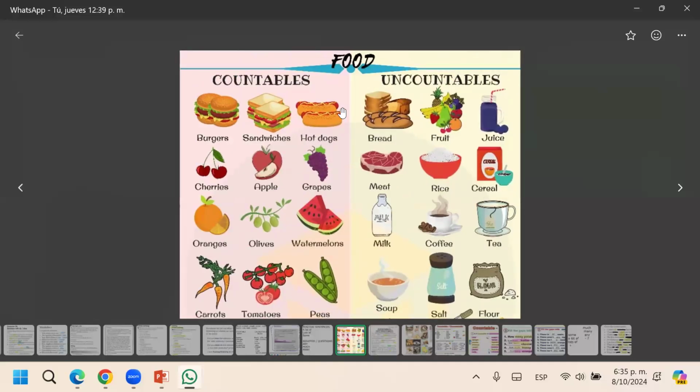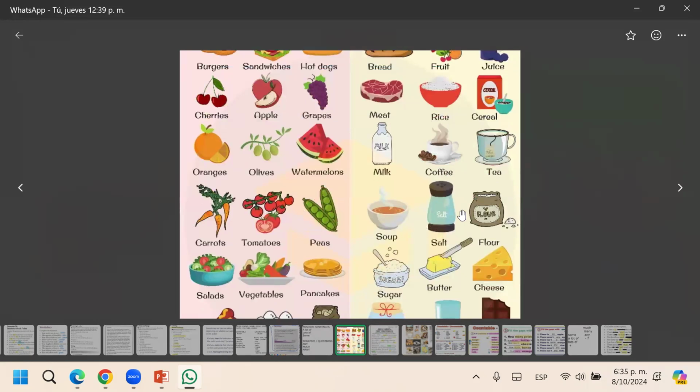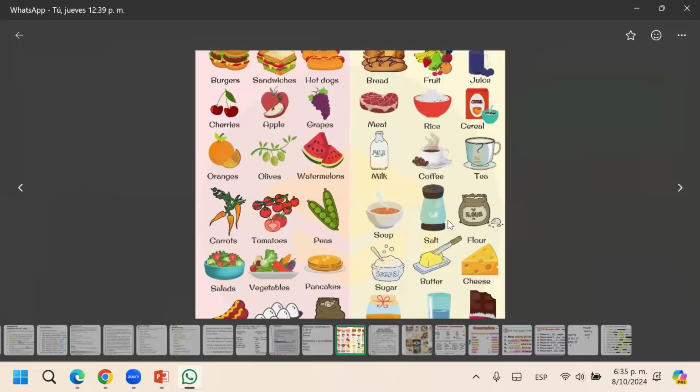Hay algunas que son un poquito como extrañas, como por ejemplo, bread, that is uncountable, pero entonces hot dogs, sandwiches, burgers, toasts, they are countable. Or orange is countable, but the orange juice, no. The orange juice is uncountable because it's liquid. So there are some of them that are weird.